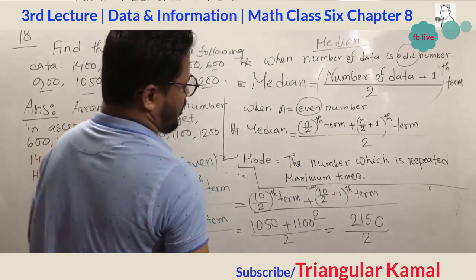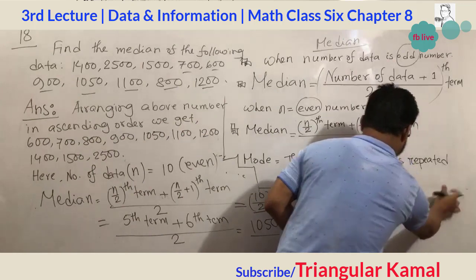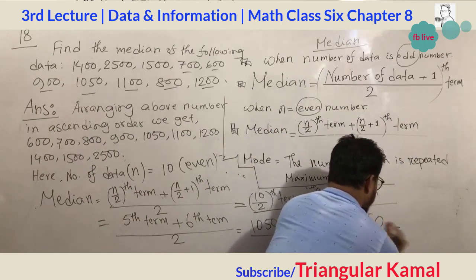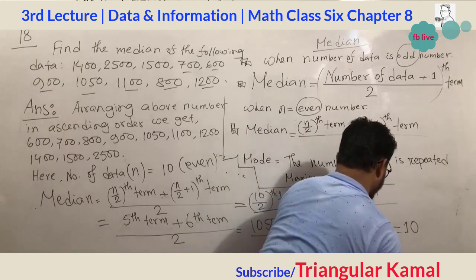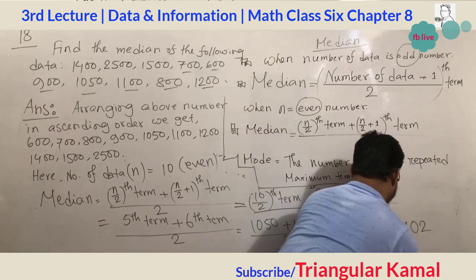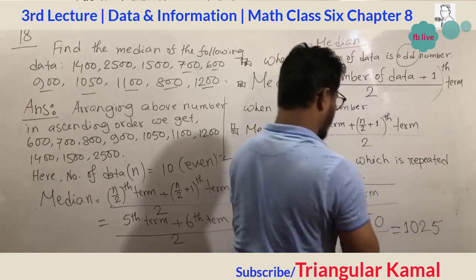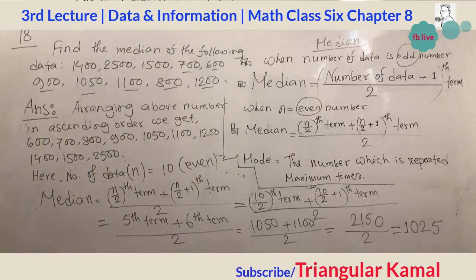Now do the division. 2 ones are 2, then 1 0, 2 twos are 4, 2 twos are 4, 1 5, 1000. So this is 1025. After doing the division, we can review our answer. Is it right or wrong?